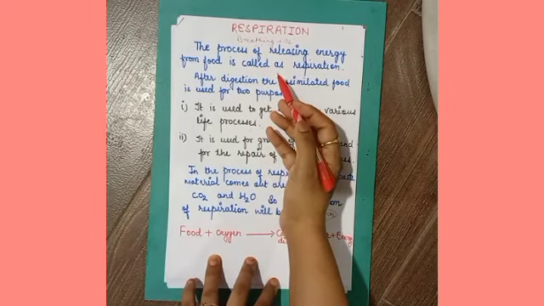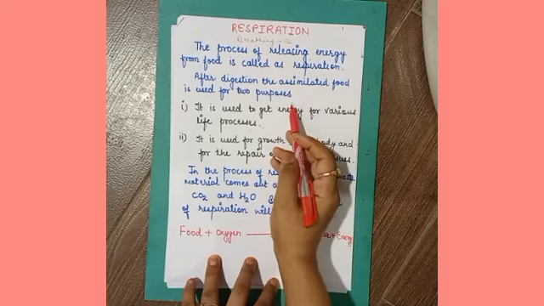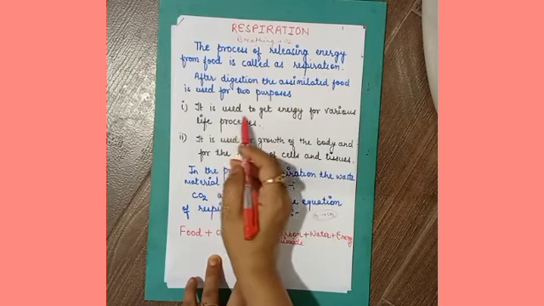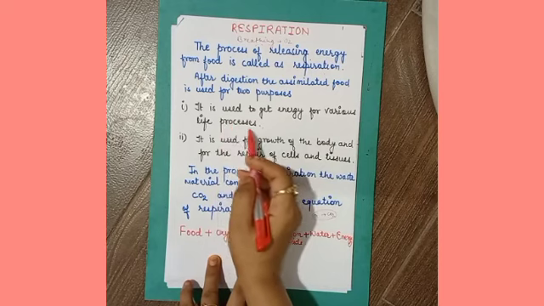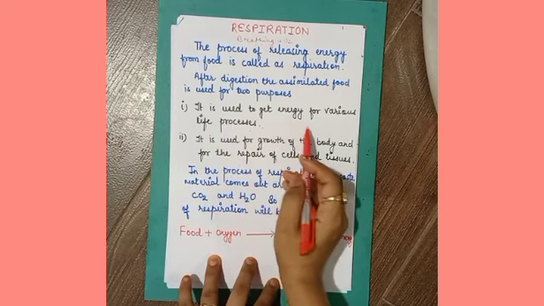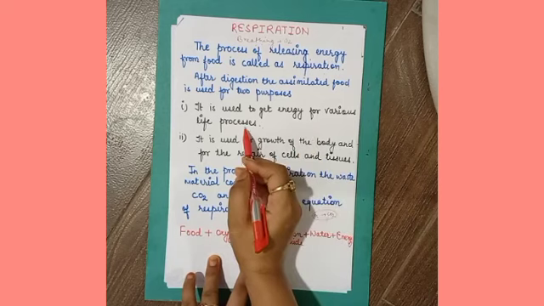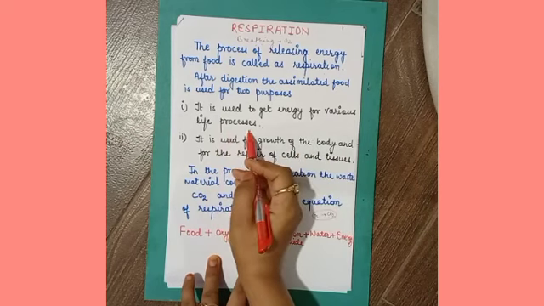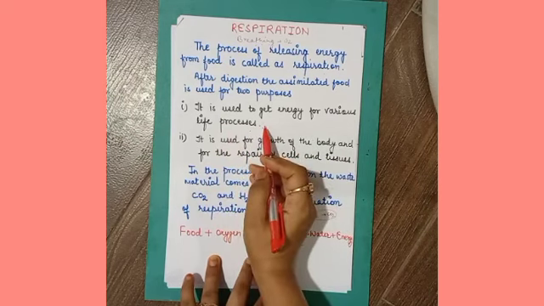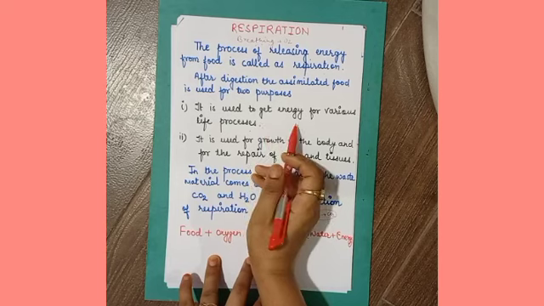Because food has been broken down and is ready for digestion. It is used to get energy for various life processes. It is important to maintain the various life processes like circulation, excretion, reproduction. Without food, without energy, we can't do any work.